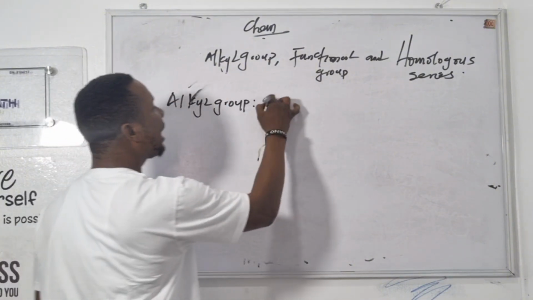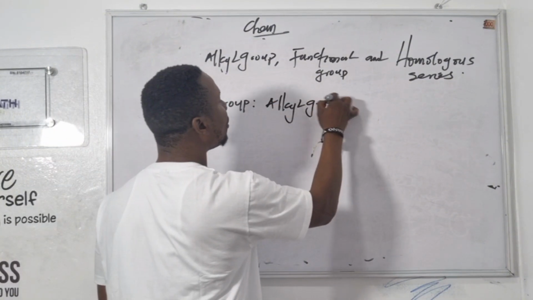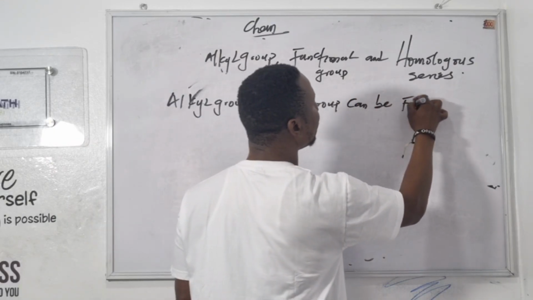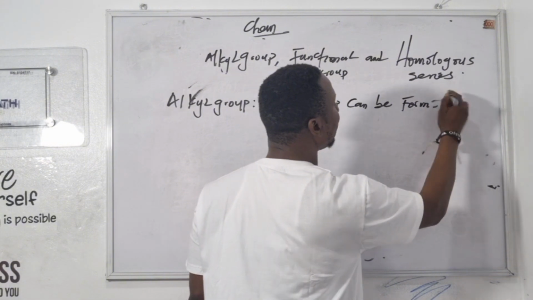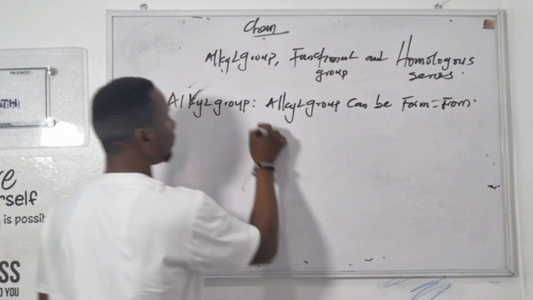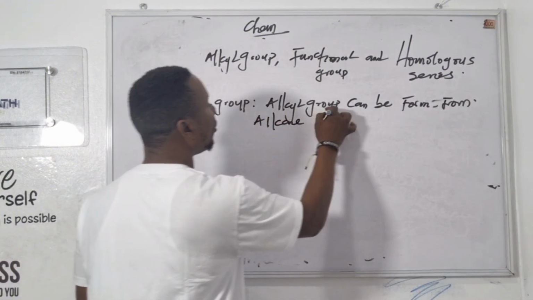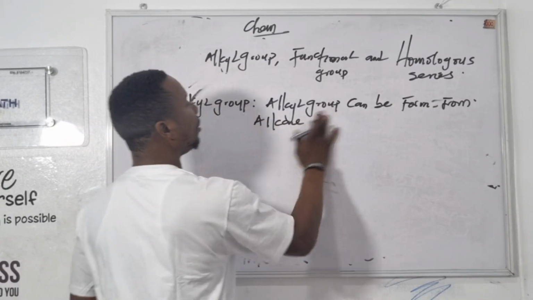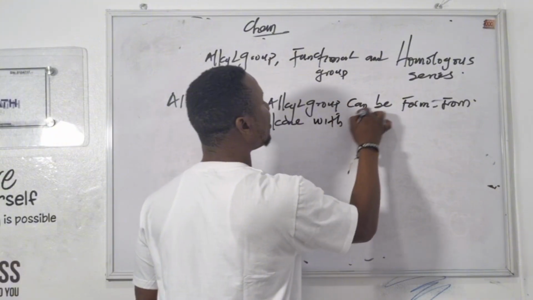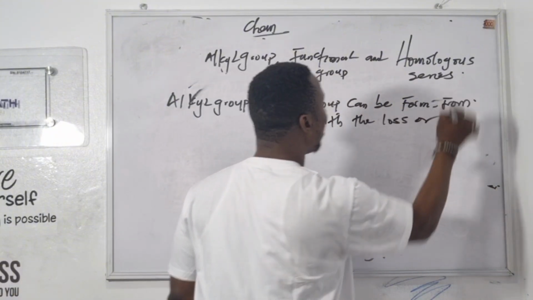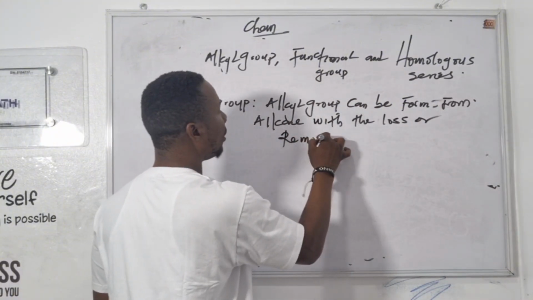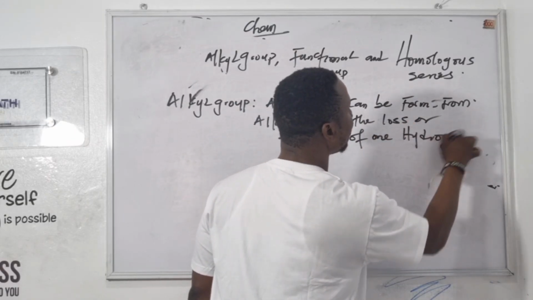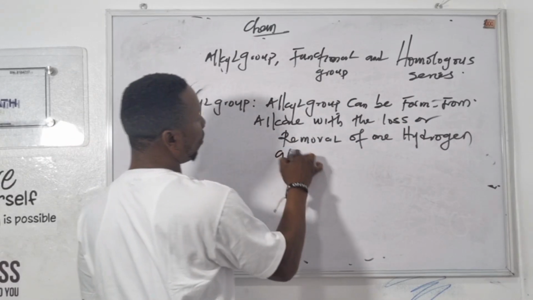Now, an alkyl group can be formed from an alkane with the loss or removal of one hydrogen atom.